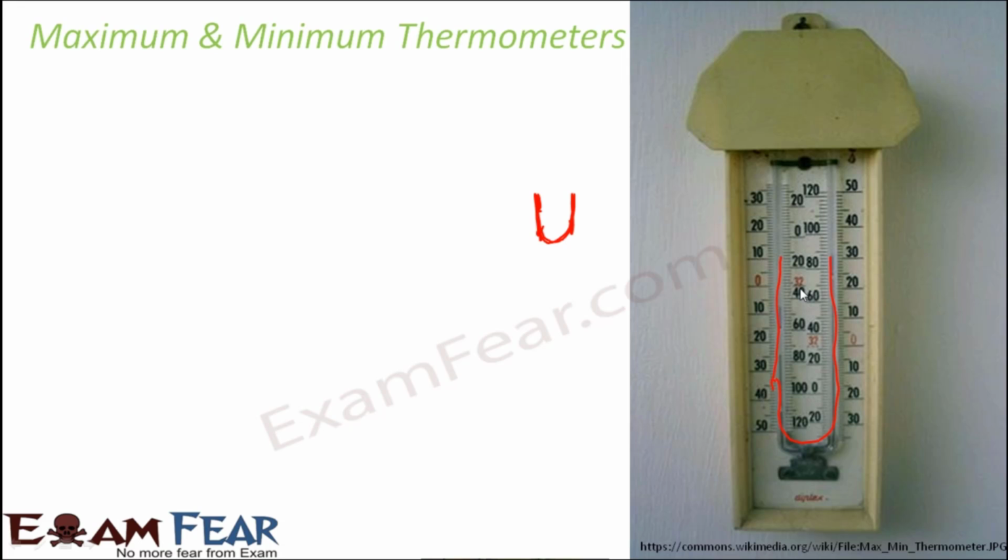So in these thermometers, mercury is replaced by alcohol, because alcohol has a lot of properties which are similar to mercury, but at the same time it doesn't have the disadvantages which are there for mercury. So basically this is how the construction of the maximum and minimum thermometer is.